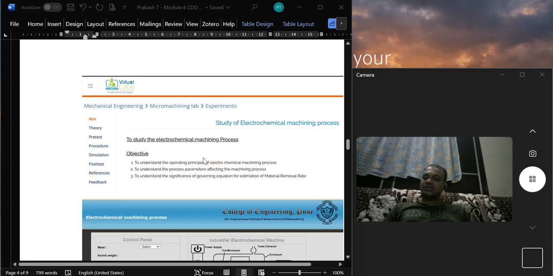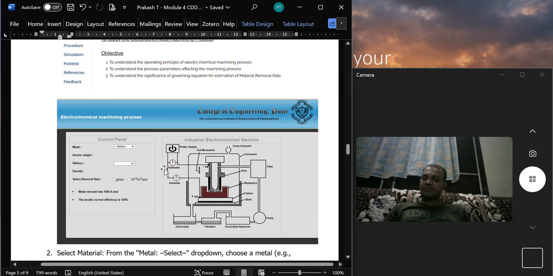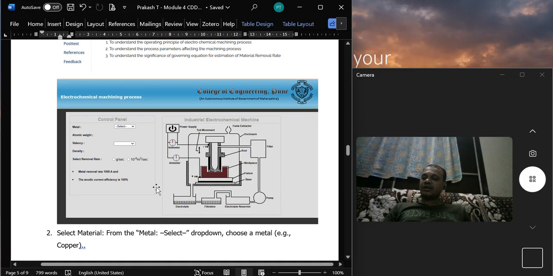This is the screen. This is the experiment. If I click the simulation, this window will open. This is an industrial electrochemical machining machine where you may select your metal, that is, what kind of workpiece we are going to machine, and the atomic weight comes by default. If you choose the valency, you may find the removal rate in grams per second or 10 power 6 meter cube per second. One of the assumptions is that the current is 100 ampere.